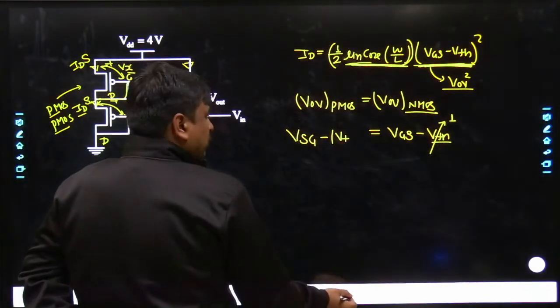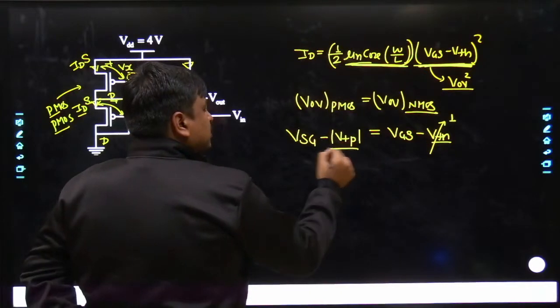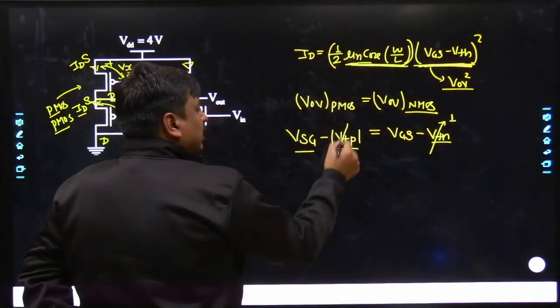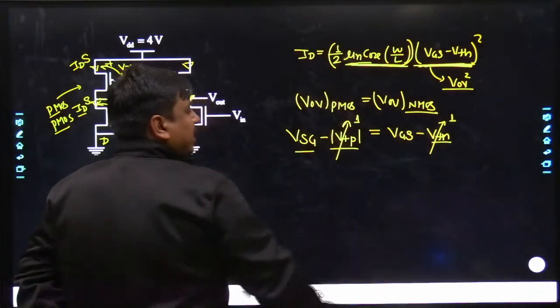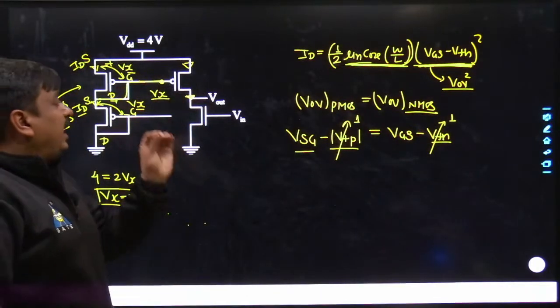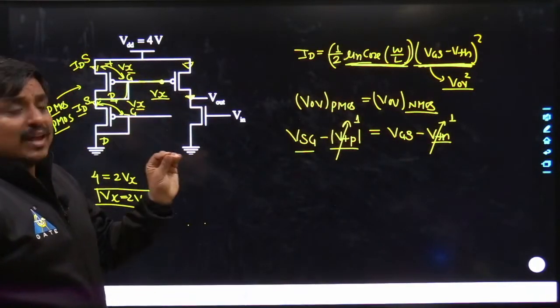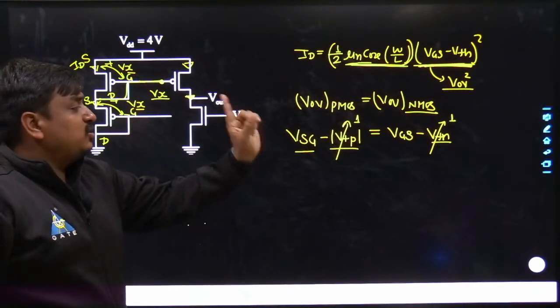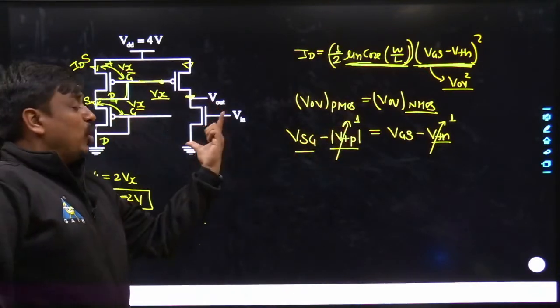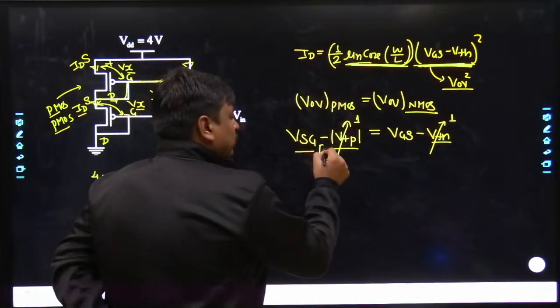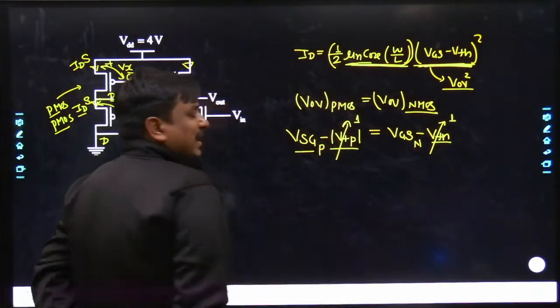I am not going into much detail. Both are subtracted, and the value of VSG is the same as the value of VGS over the NMOS. Here it was the calculation of PMOS, and here it was the calculation of NMOS.